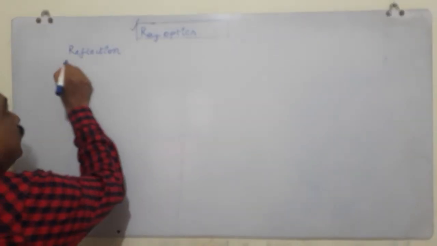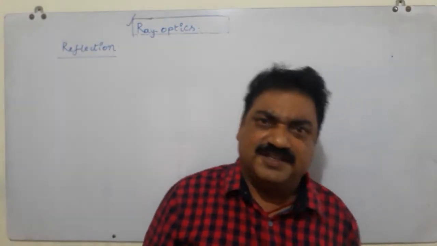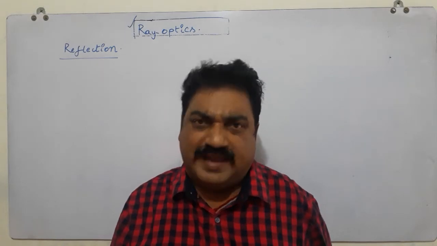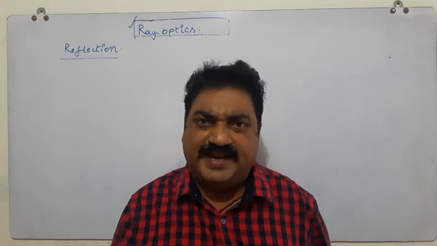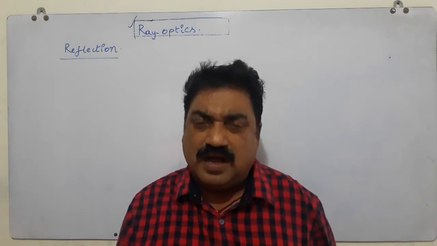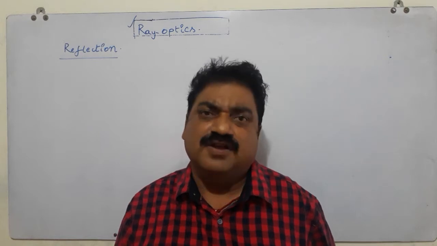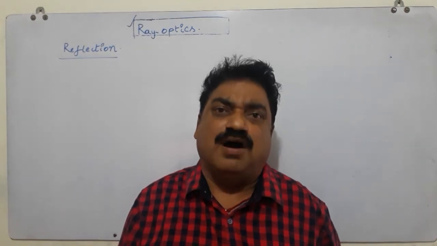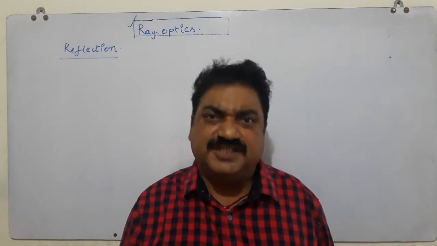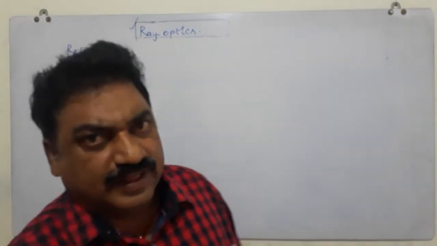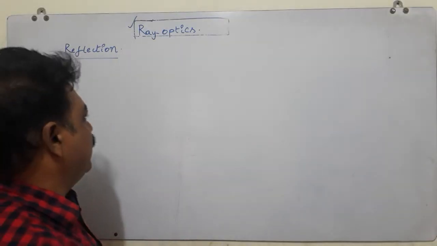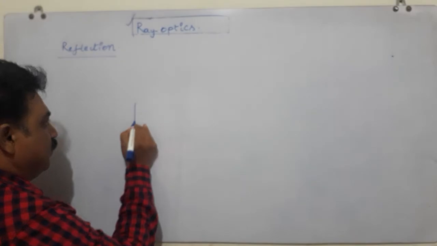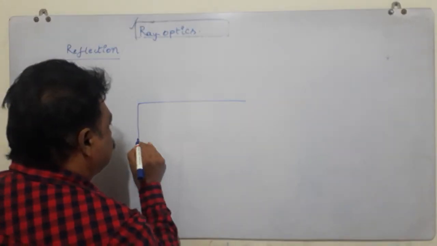Reflection. We know in nature there are so many materials which allow light to pass through them and which do not allow light to pass through them, and some materials absorb light also. In such a situation, the reflection phenomenon. What is reflection? See here, I am taking a glass slab.